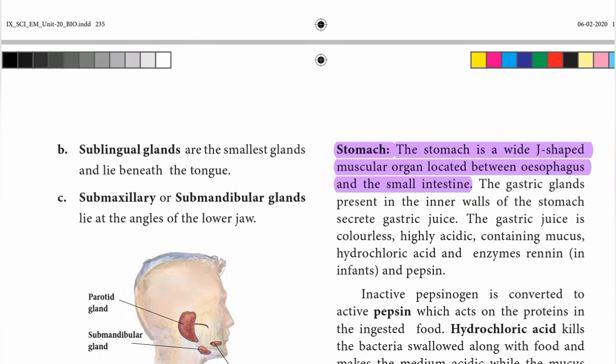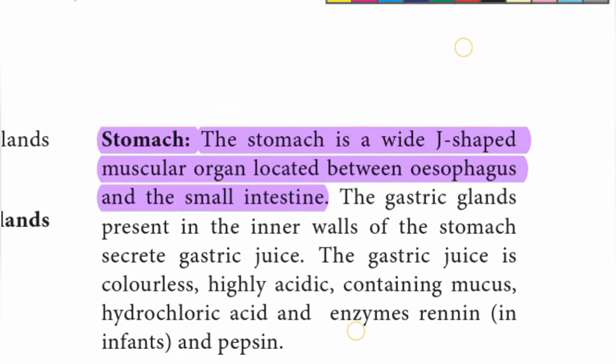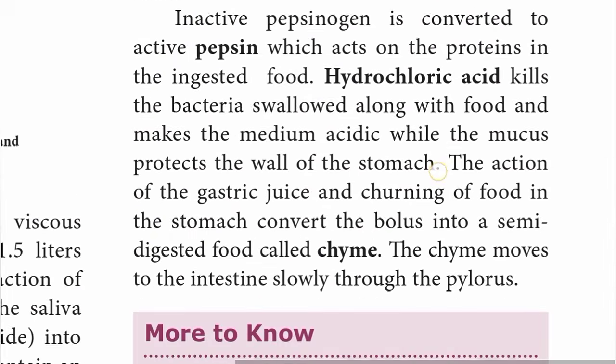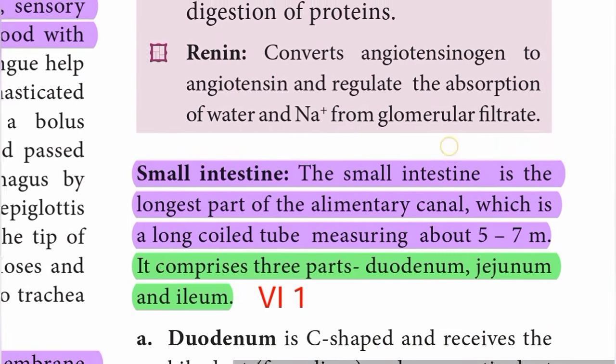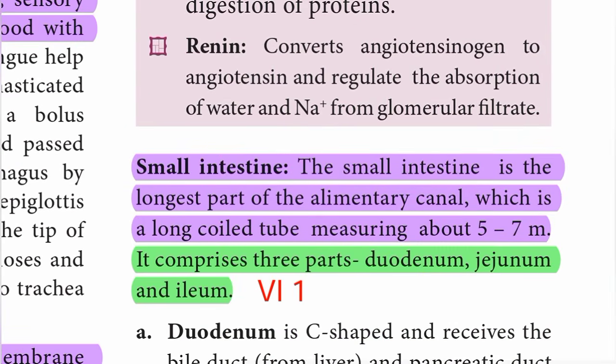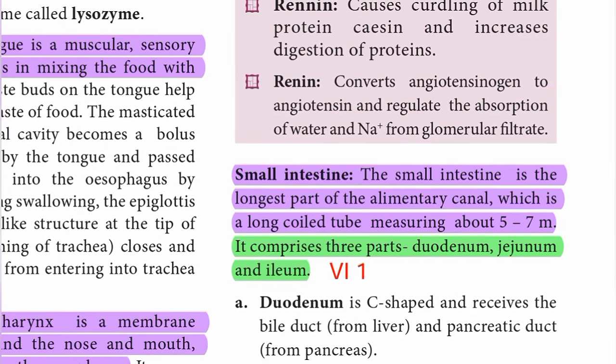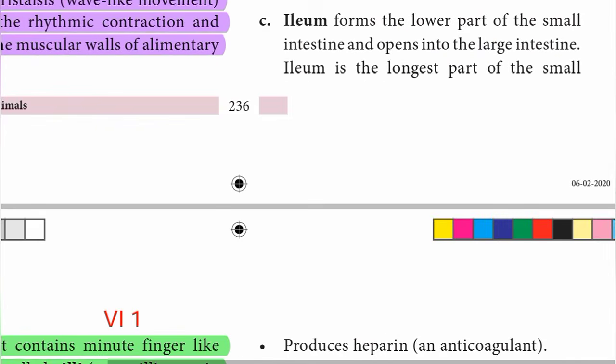Next, stomach. The stomach is a wide J-shaped muscular organ located between esophagus and small intestine. It is enough to write only what is highlighted in purple color. Small intestine. The small intestine is the longest part of the alimentary canal, which is a long coiled tube measuring about 5 to 7 meter.